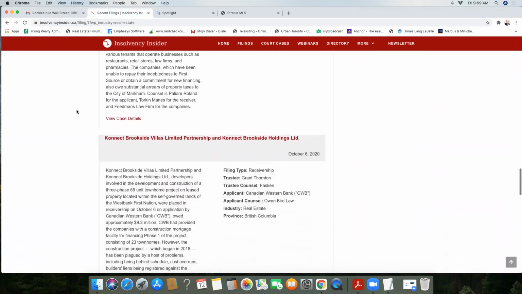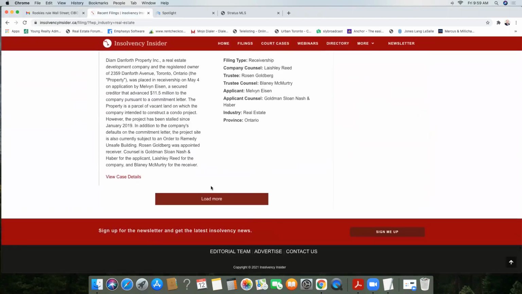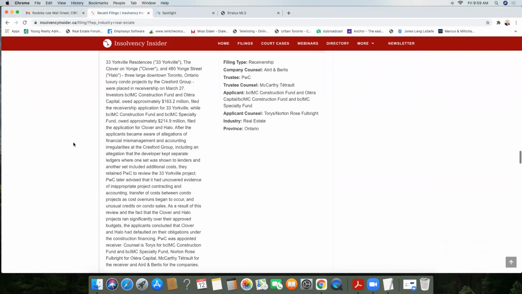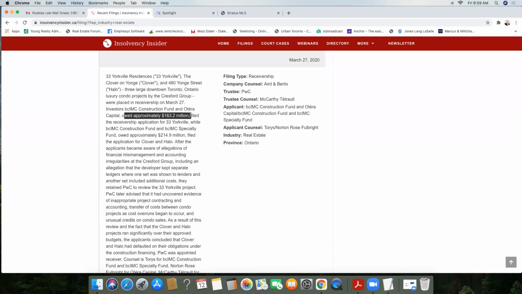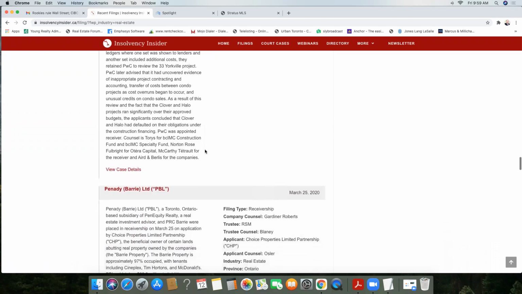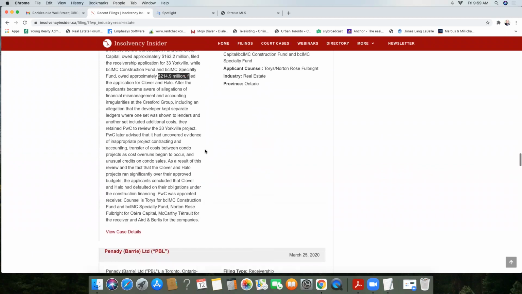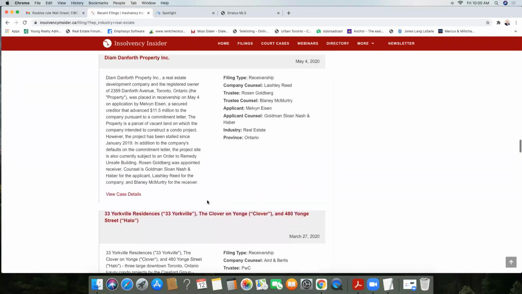I just want to scroll and see how many there actually are. There's lots of them, actually, more than I thought. So this is a big project here. What's owed is $163 million on this piece of land. They're owed to the bank $214 million. This was filed a couple of years ago, but is just coming to the receivers now. This may not be for you yet, but just so you're aware, this project, once built out, is probably worth about $1 billion for this part of the city. So that's $800 million of profit if you can get this property, if you figure that out.